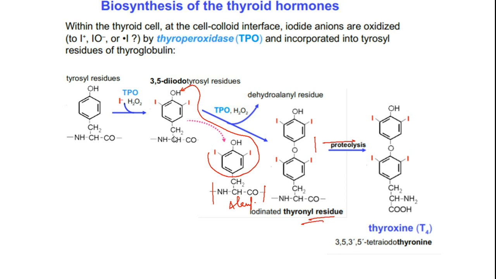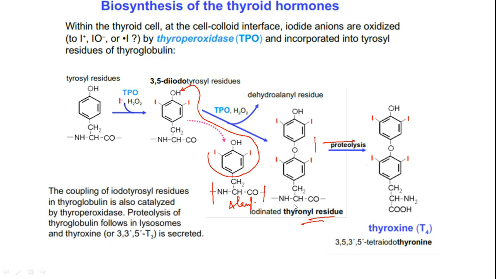Two such tyrosine units are utilized. One of the tyrosine units is cleaved, and the benzene ring is shifted onto the other tyrosyl unit like this, leaving back an alanyl unit. After this happens, this thyronyl residue will be cleaved, because thyroid hormone release depends on several factors. As and when it is needed, the thyroglobulin unit will be cleaved, and proteolysis will happen to release the thyroxine molecule. Okay, so this is the way how the thyroid hormones are generated.